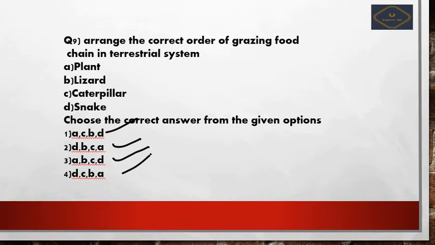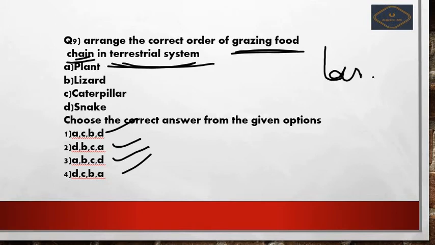Now see how to choose the correct option for this kind of question. Let us see what the question is actually asking. Arrange the correct order of the grazing food chain. It is asking about the grazing food chain, and that too in the terrestrial system, not in the aquatic system, which means on land.